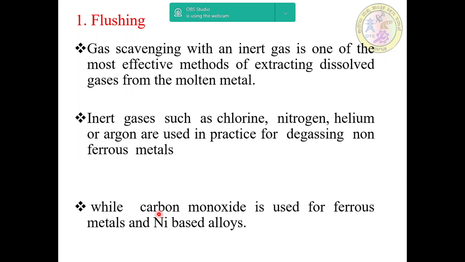Usually for nonferrous metals and nickel based alloys, nitrogen cannot be used as an inert gas. They form nitrides that affect the grain size. Among inert gases, nitrogen and argon are widely used due to their availability and low cost.